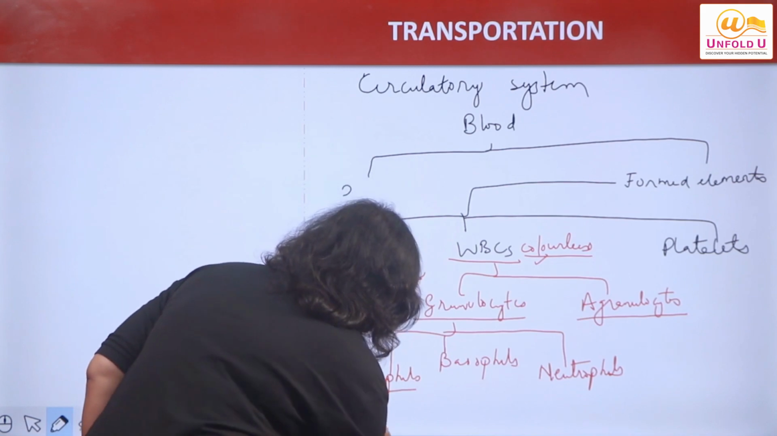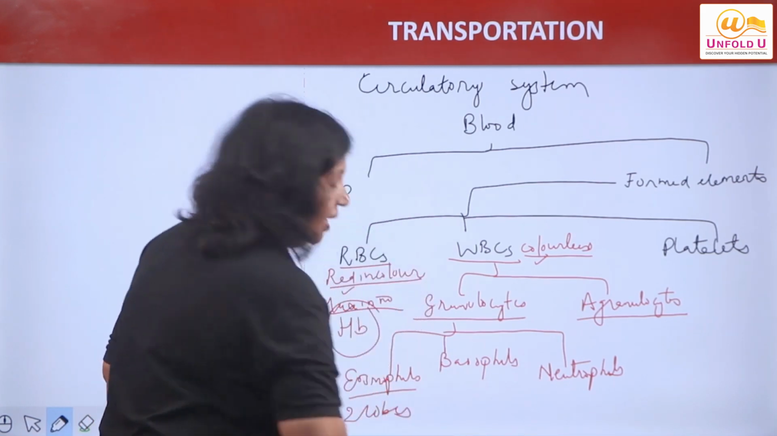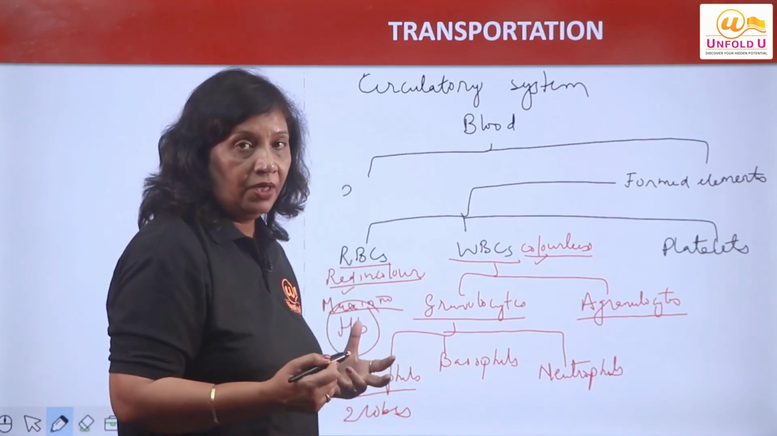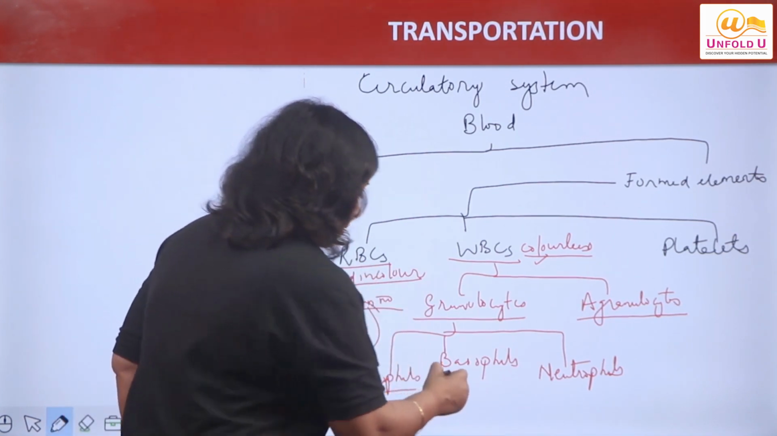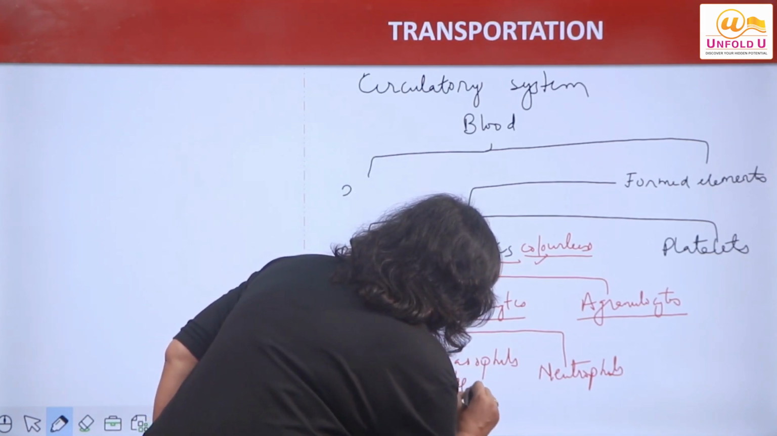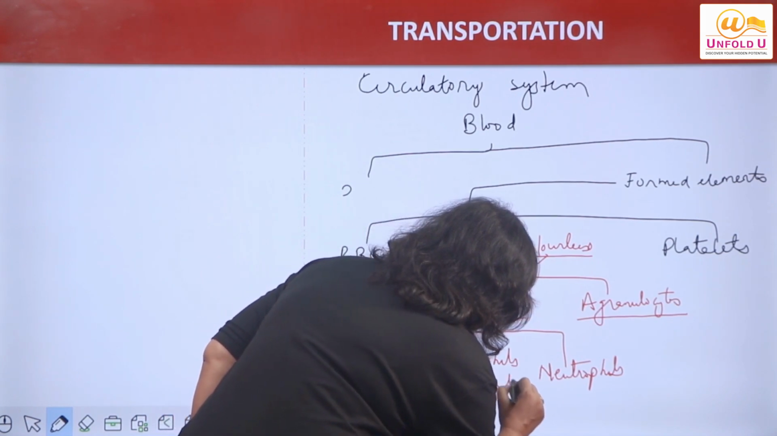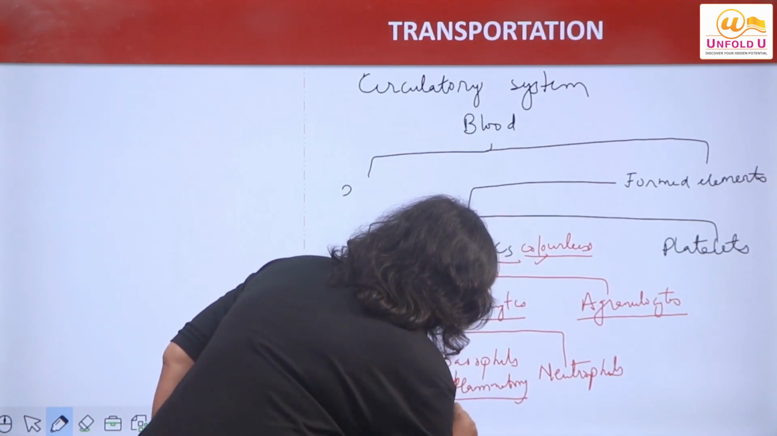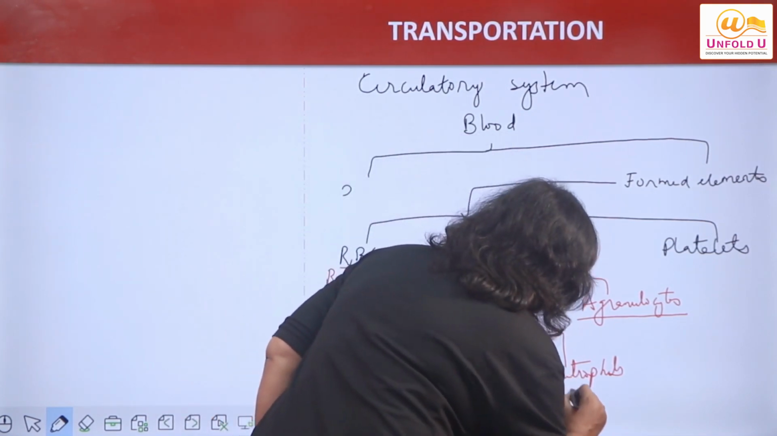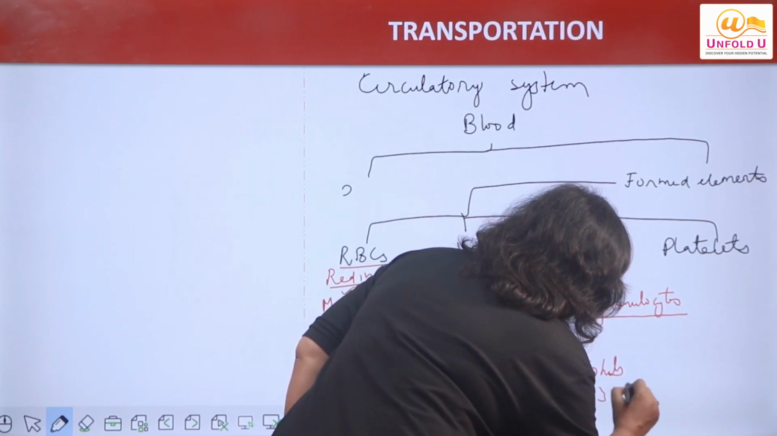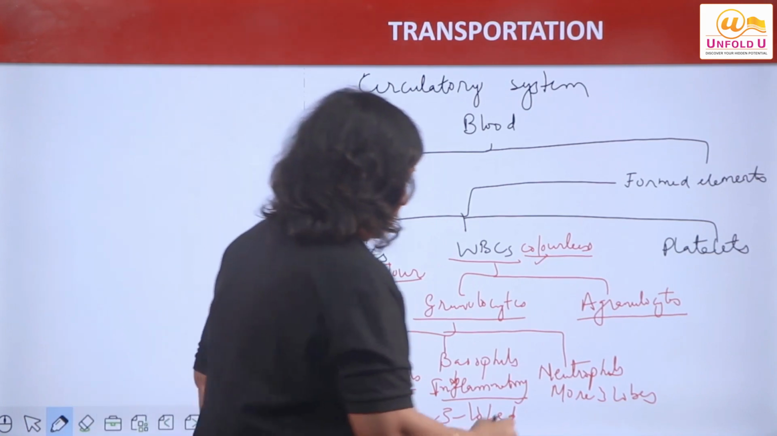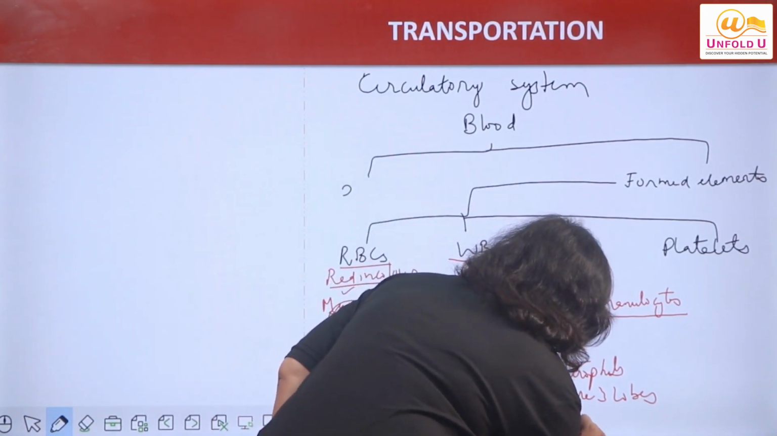If the nucleus has two lobes, what will we call them? Eosinophils. Eosinophils basically play a role in allergic reactions of the body. Basophils have inflammatory properties actually, right? They are three lobed. And neutrophils have more than three lobes, right? And what is their work? Phagocytosis. What is the function? Phagocytosis.